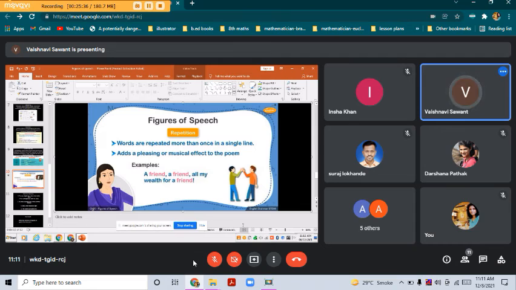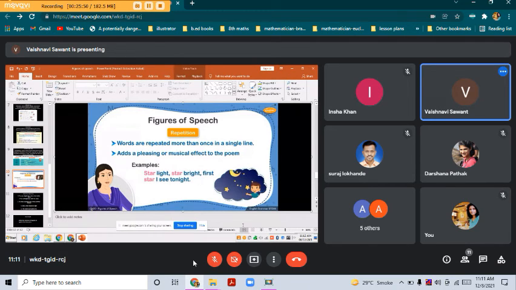A friend, friend, all my well for a friend. In the first example, the word friend has been repeated thrice in the same line and therefore is an example of repetition. Starlight, star bright, first star I see tonight. Here in this line, the word star is repeated twice in the same line.